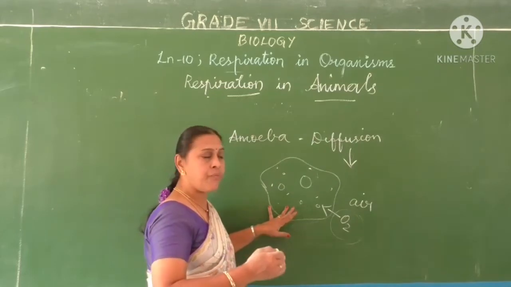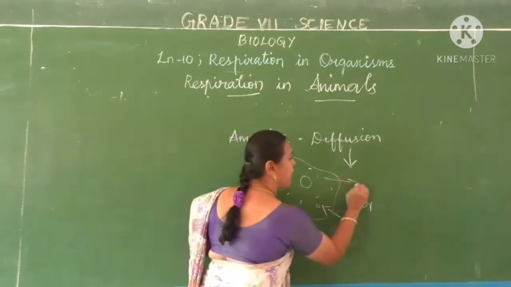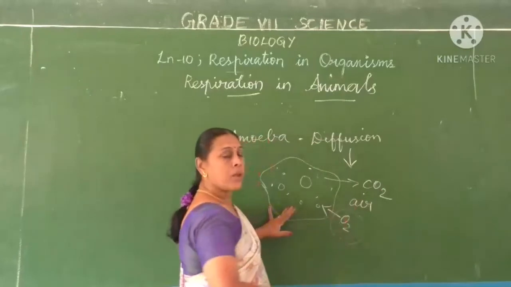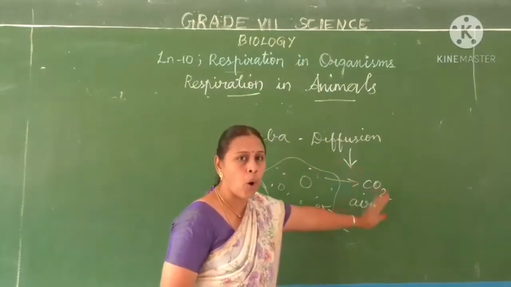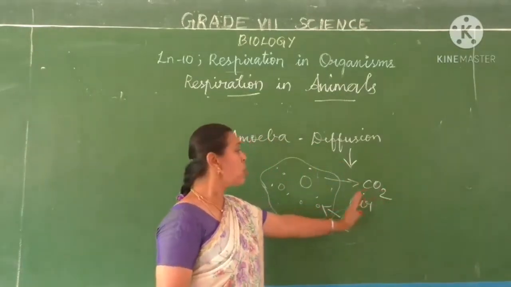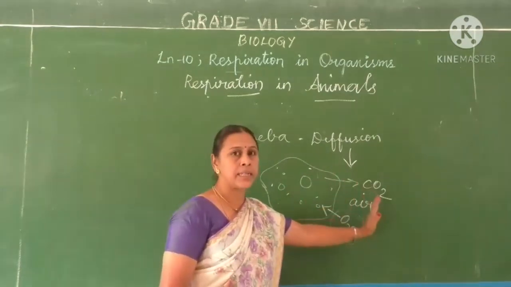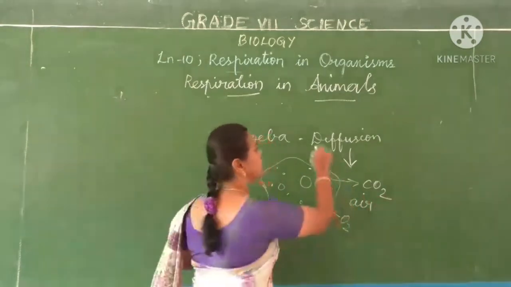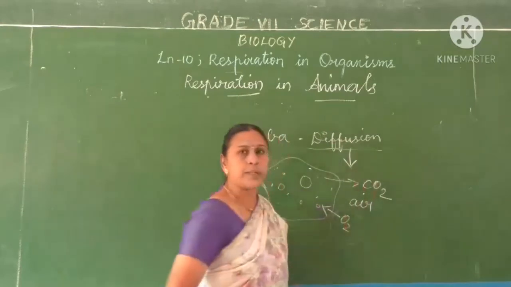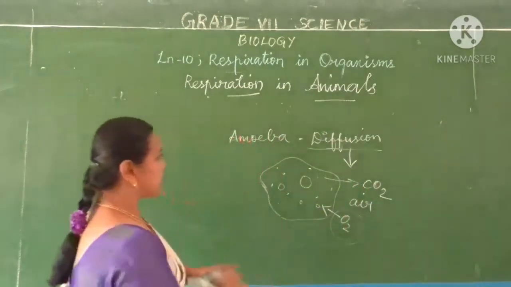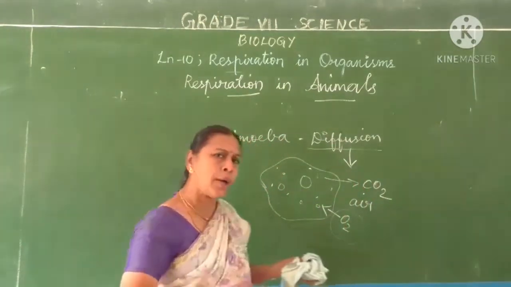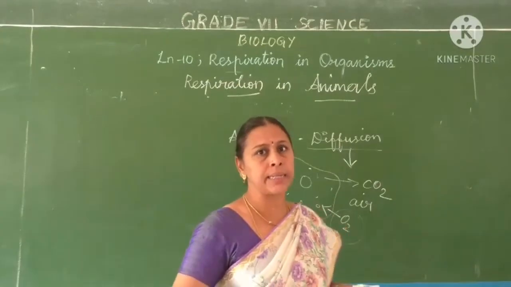And in the same way, the carbon dioxide, which this animal doesn't want, will be given out. So the exchange of gases takes place through diffusion. This method is called diffusion.